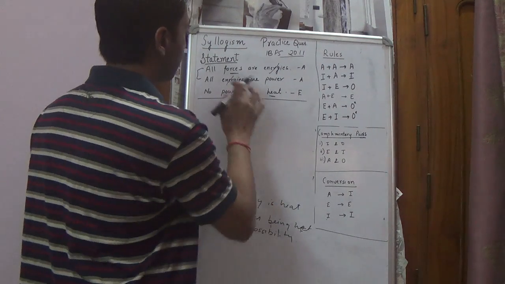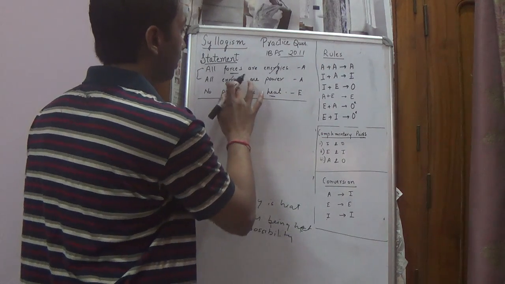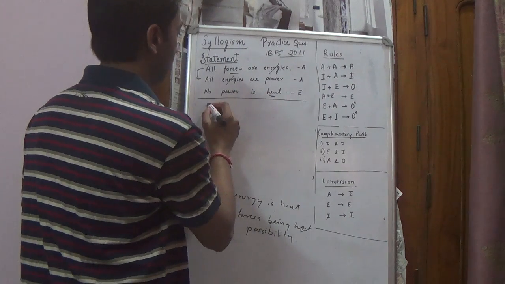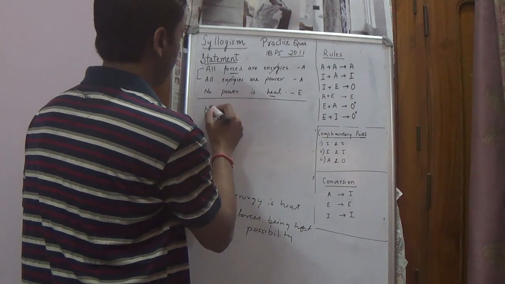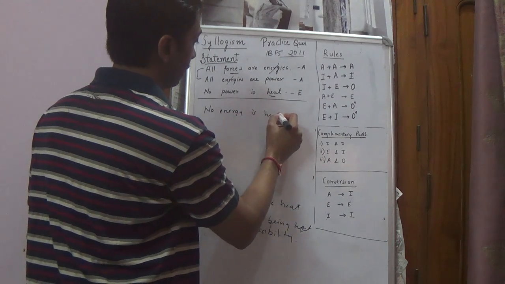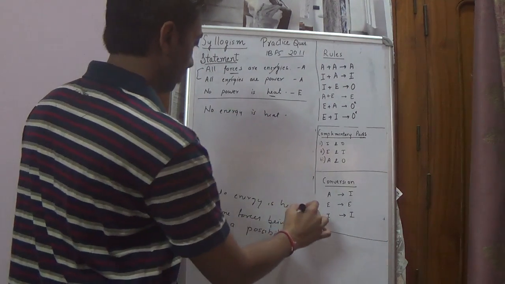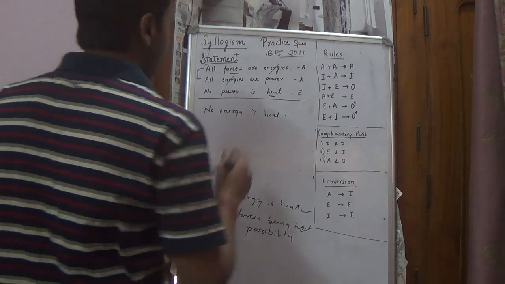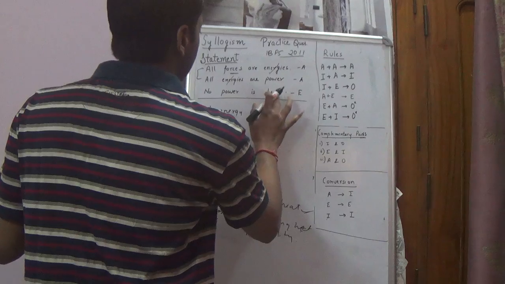So energy and heat, we'll check again. Energy and heat. So A plus E gives E. So no energy is heat. This is right. Some forces being heat.